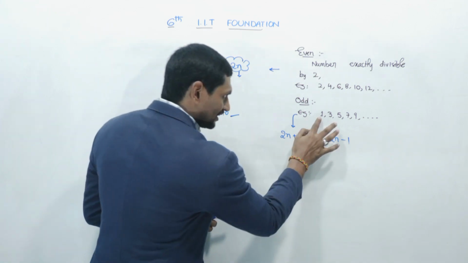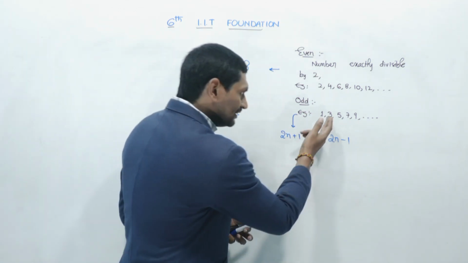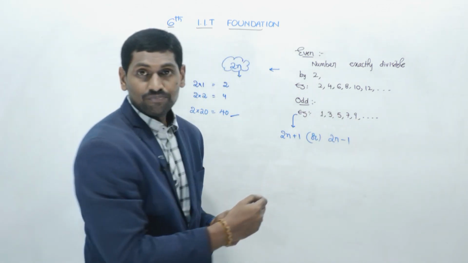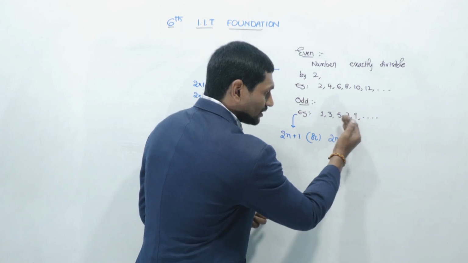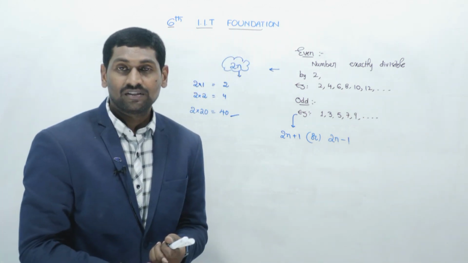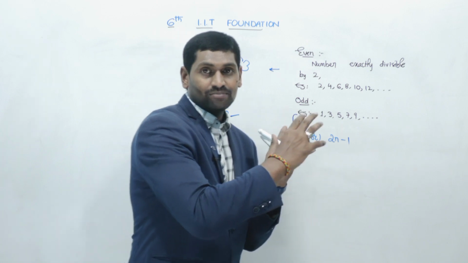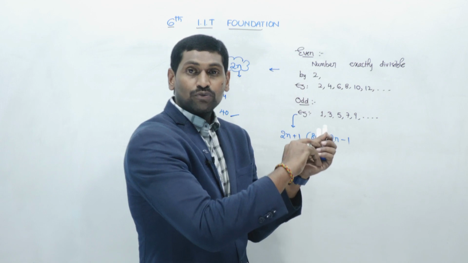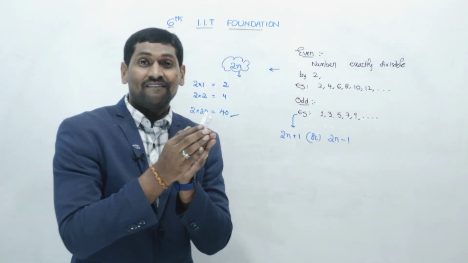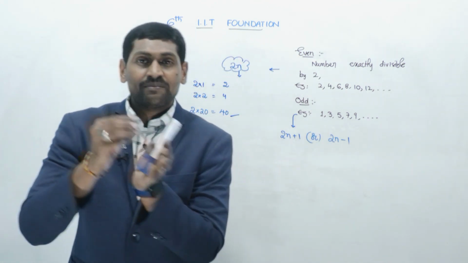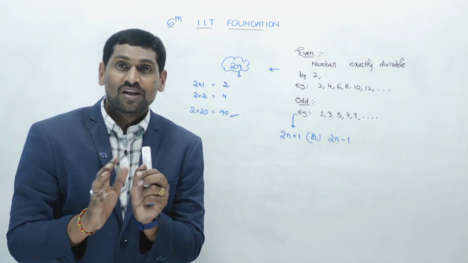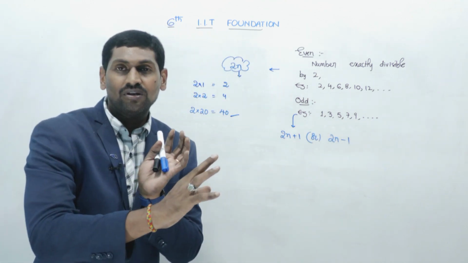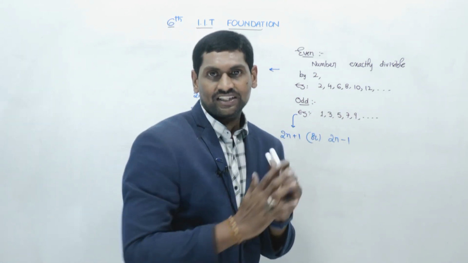Am I right? So 1 is nothing but 2 minus 1. 3 we can write 2 plus 1, 4 plus 1, 5 plus 6 plus 1, 8 plus 1. Am I right? So odd numbers are nothing but an even number plus 1, or an even number minus 1 also can be an odd number, because when you observe the set of natural numbers, every consecutive number is in the format of even, odd, even, odd, even, odd, like that. Okay.